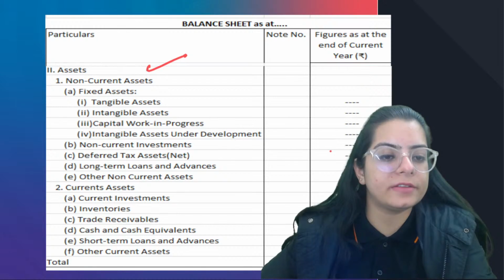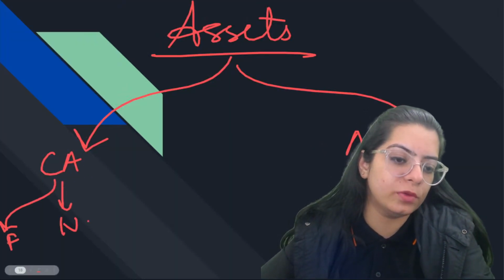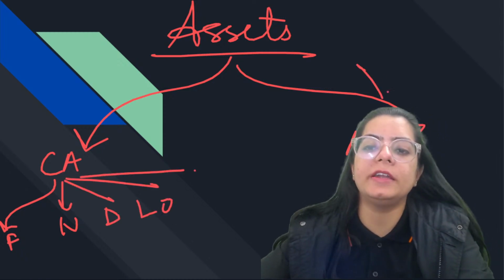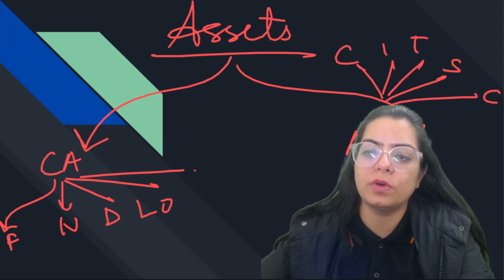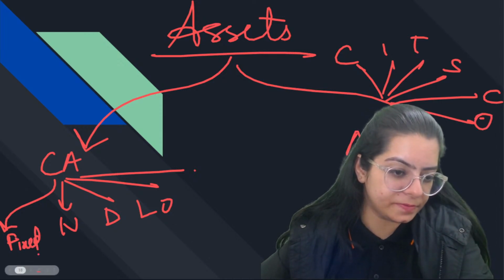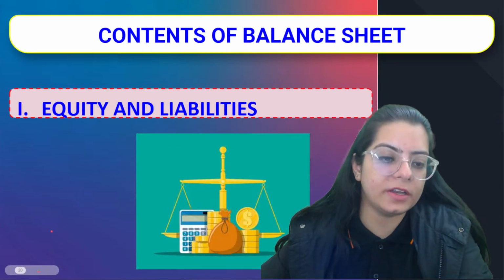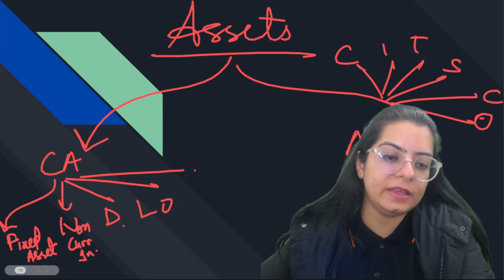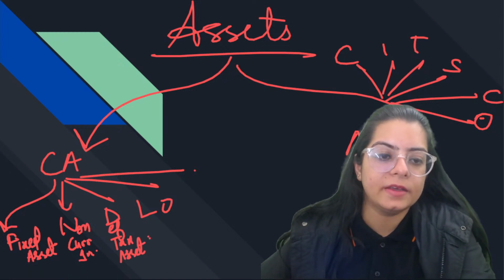If you talk about current assets, it can be further divided, and you can take the short form FUND LOAP. And non-current assets are divided in SITSCO, right? SITSCO. So F means fixed assets. N means your non-current investments. D means deferred tax asset, right?